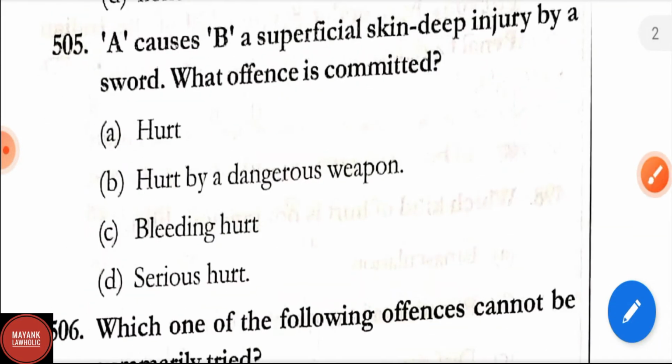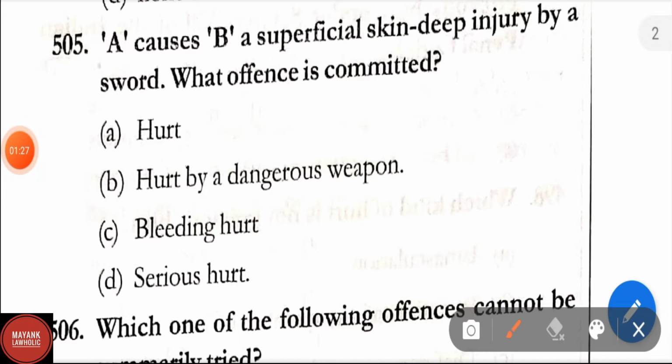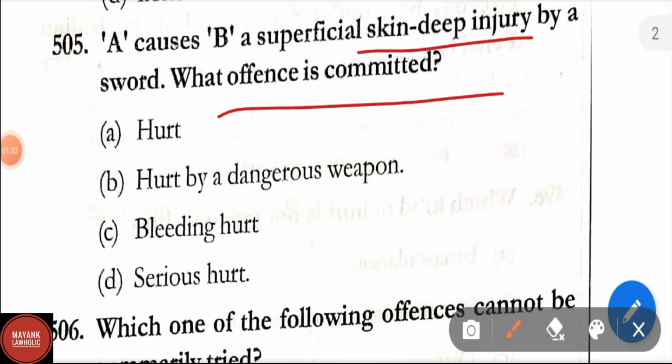Question number 505. A causes B a superficial skin deep injury by a sword. What offense is committed? Options: hurt by dangerous weapon, bleeding hurt, serious hurt. Here the correct answer is option A, that is hurt by dangerous weapon.